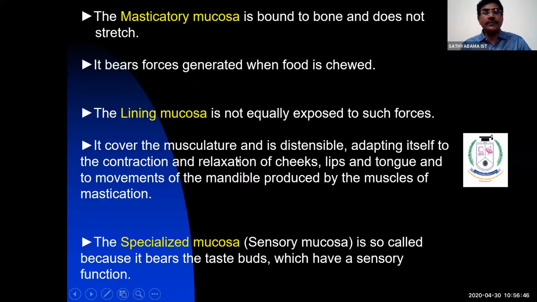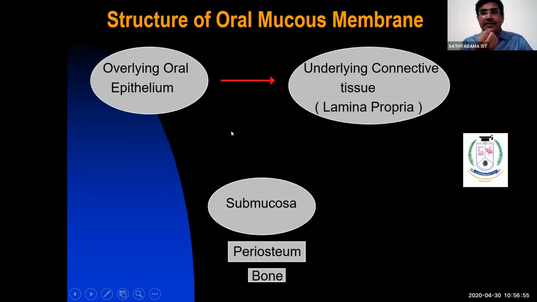Just now I enumerated why it is called masticating mucosa, why it is called lining mucosa, and why it is called specialized mucosa. Next, when you take a tissue from your oral cavity, especially from the mucosa area, and stain it with hematoxylin, when you view it in the light microscope you are able to find three structures: the overlying epithelium, the underlying connective tissue, and the submucosa. So these are the three structures present in the mucous membrane.